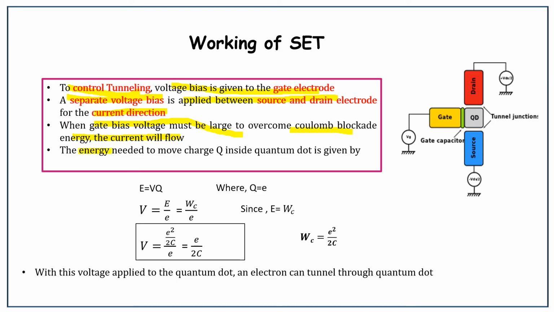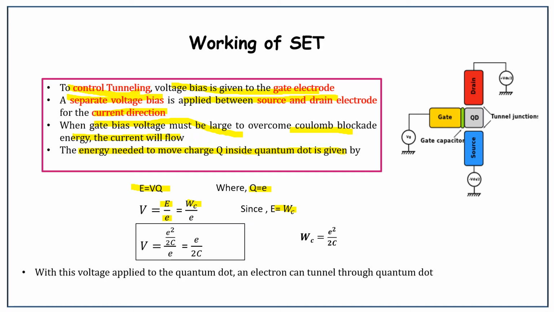The energy needed to move a charge inside the quantum dot is given by E = VQ. Here E represents the energy, V is the voltage and Q represents the charge. From this we are going to calculate voltage. So cross multiply, V = E/Q. Here normally for charge we can use either Q or e. In the place of Q we are putting e. And the energy E is the charging energy WC. So in the place of capital E we are going to put the charging energy WC.